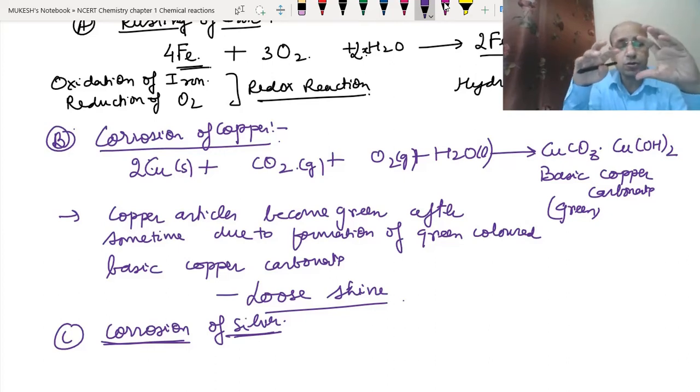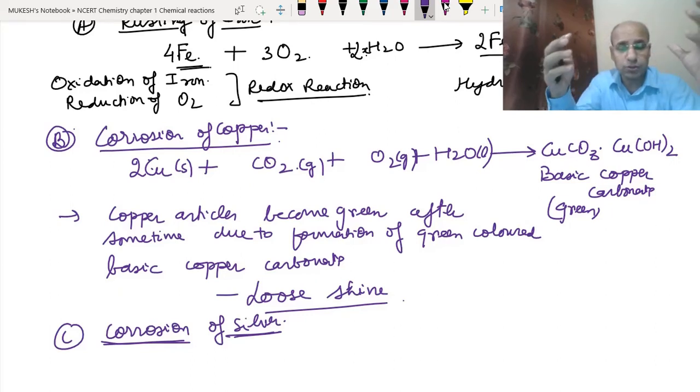If you have some silver article in your home, and if it is outside, not inside some cover, then you can see that that article would have become black in color. So this is the reason that we should keep the silver article covered in a cotton cloth of white color, because when certain colors are put on the cloth, they may release some kind of gases, or they sometimes have these types of gases.